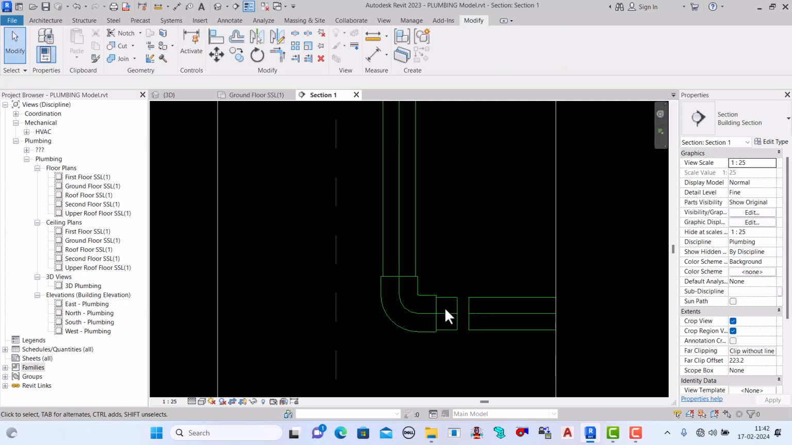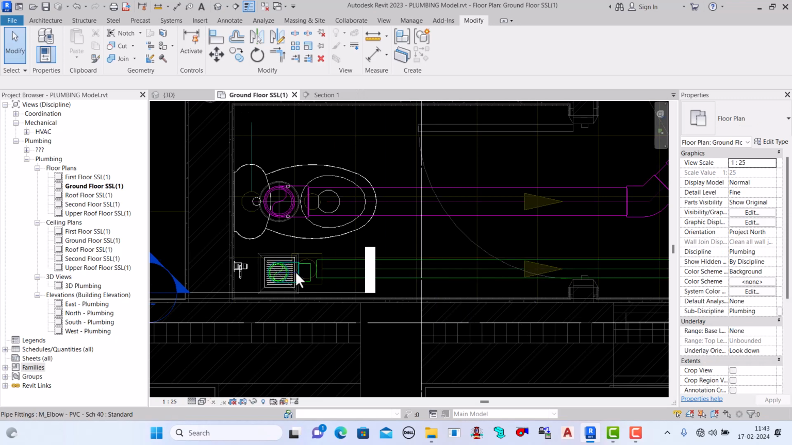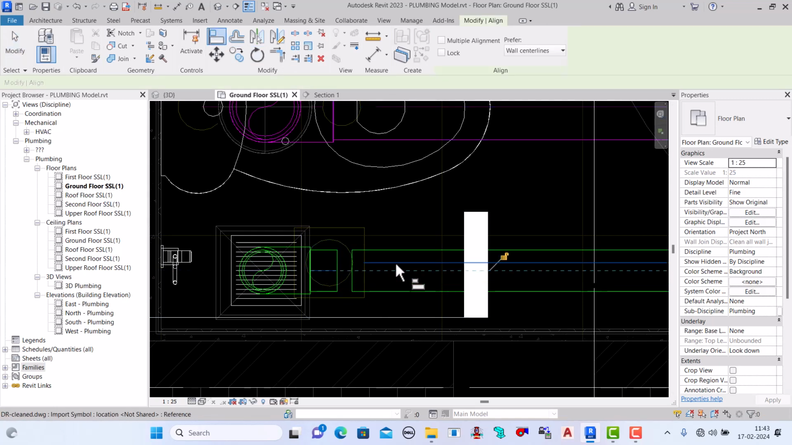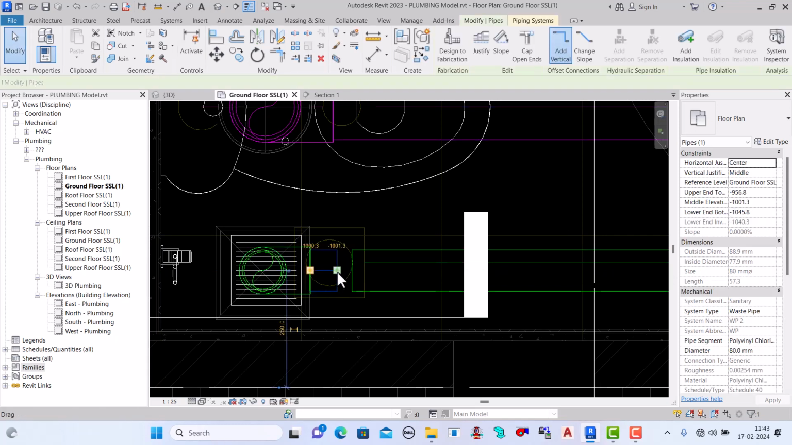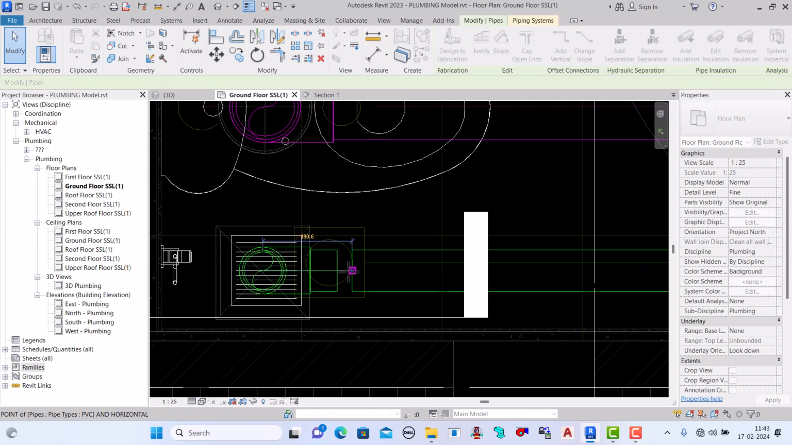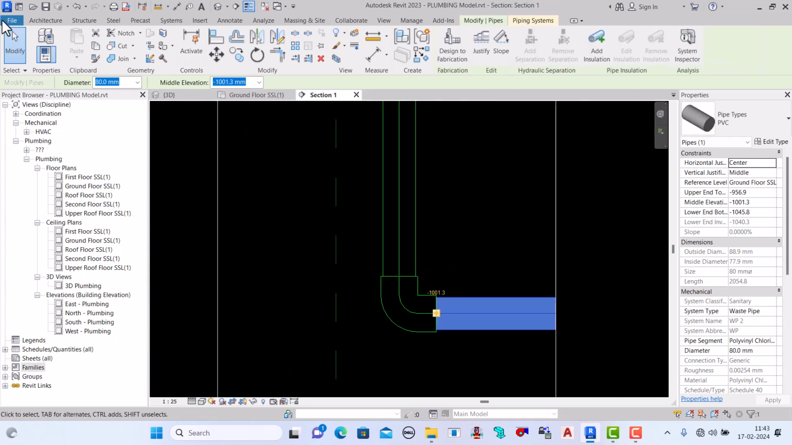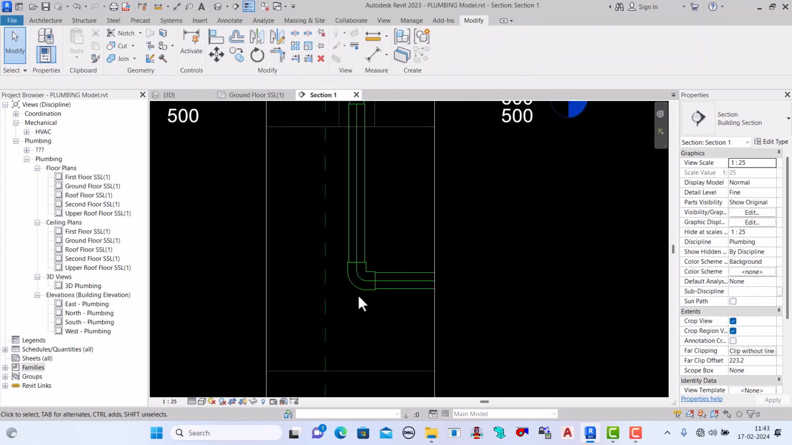Back side. We can connect from here to here, but again we have to verify in the plan view, right? See, in the plan view it's not aligned. Okay, so again we have to align from here, right? Now we can connect easily. Here connect. Okay, see, it's connected, very good.